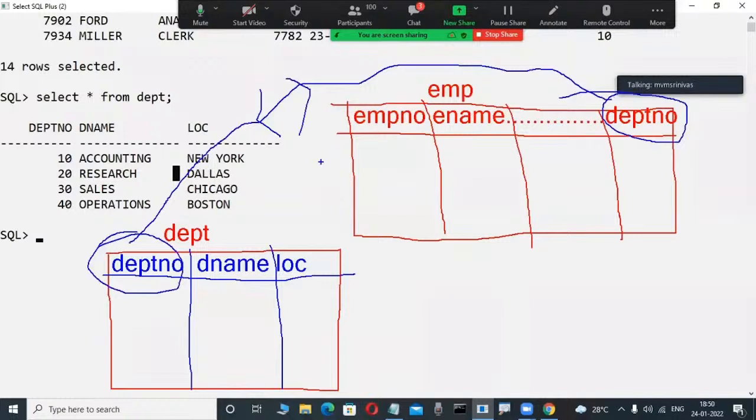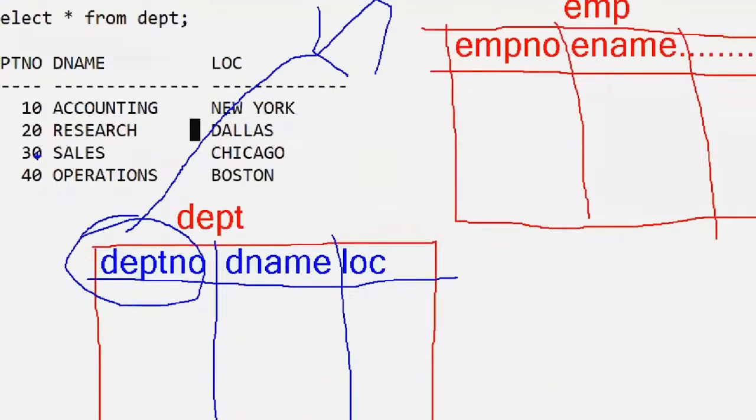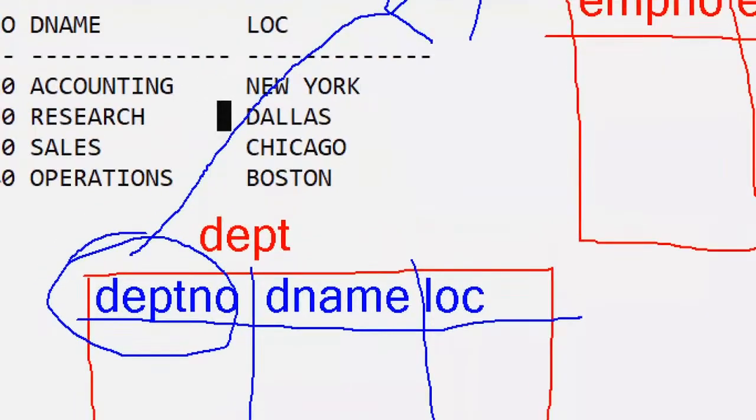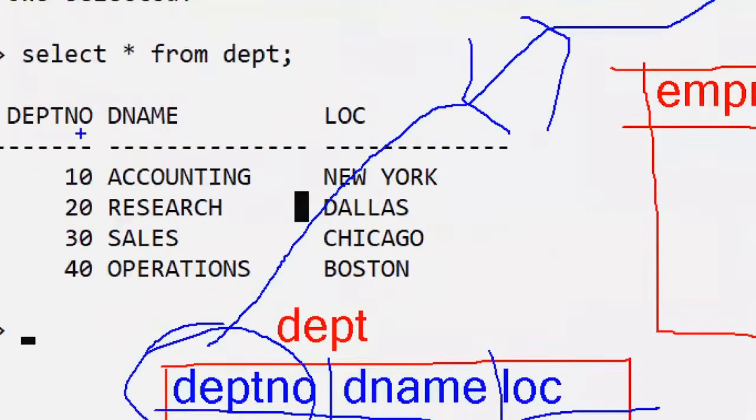Concentrate here. DEPT number is here also and here also. Now, in the DEPT table, department number is the common column, and in the EMP table, department number is also the common column data. In the DEPT table department number, how many times is 10 there? Check it out. 10 is 1 time, again 10 is 2 times, again 10 a third time?